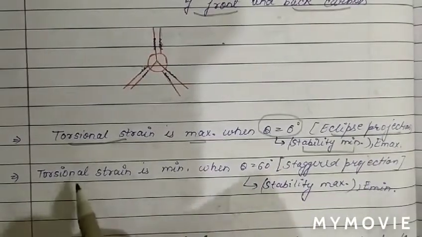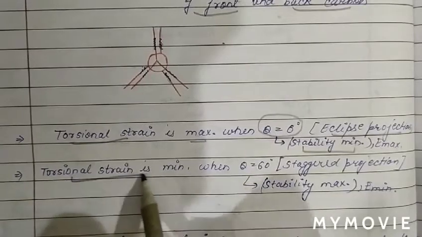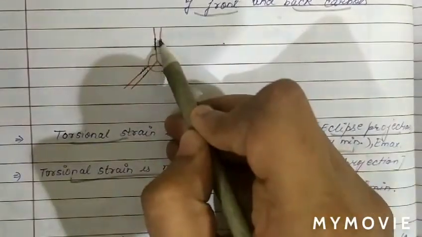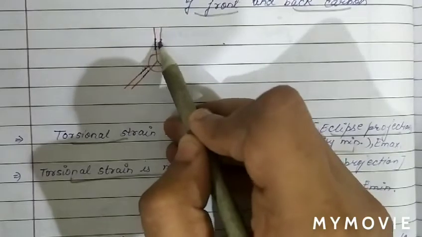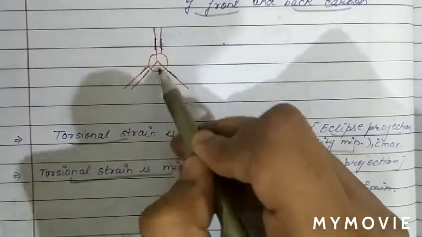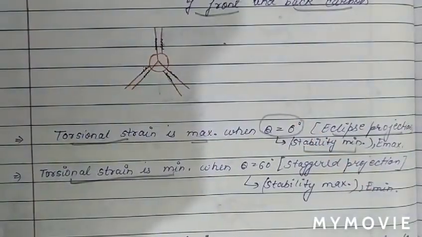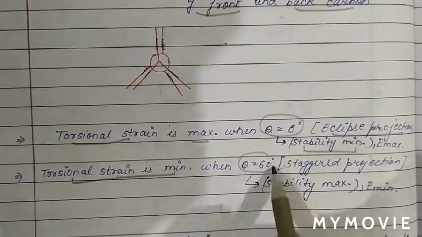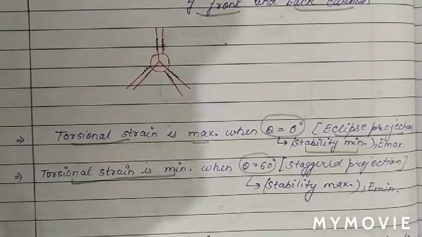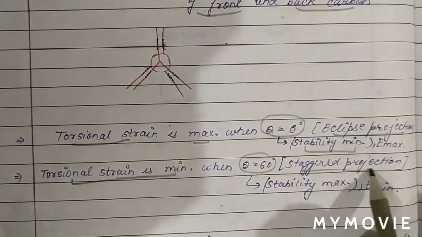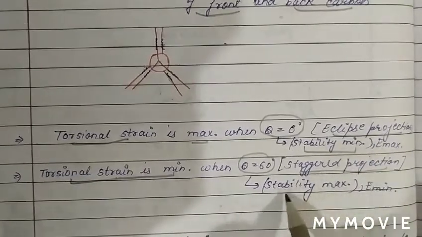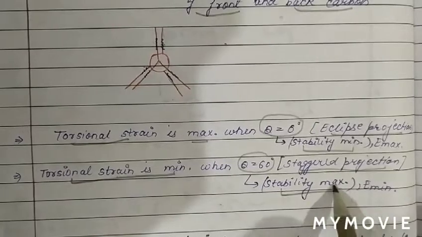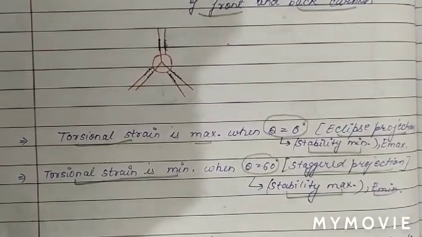See the other case. Torsional strain is minimum when these bonds are in anti position to each other. So basically torsional strain is minimum when theta is equal to 60. This position we call the staggered position. So in the staggered position, there is maximum stability and minimum energy.